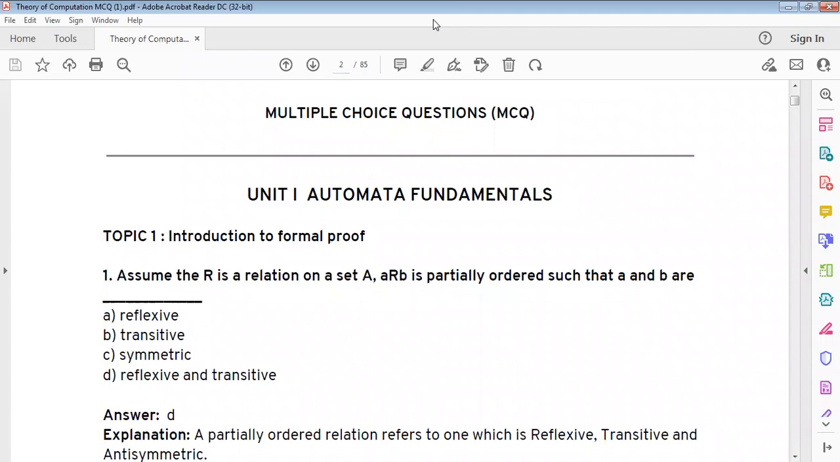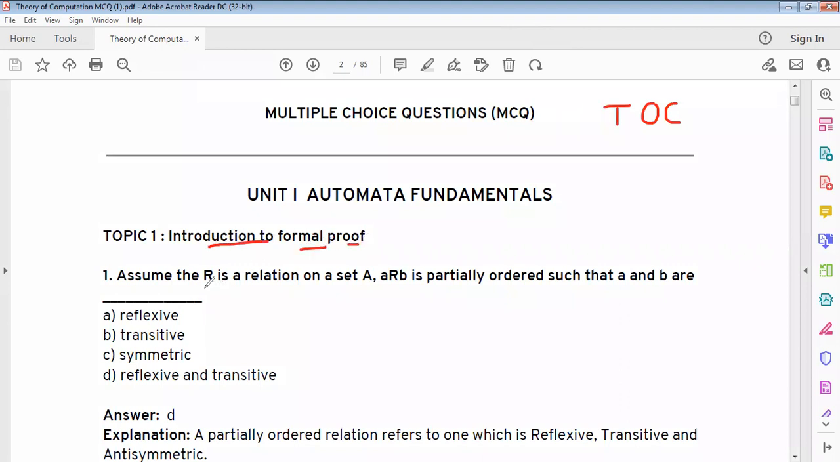MCQ is based on theory of computation. TOC. First question, unit 1, automata fundamental. Topic 1, introduction to formal proof.